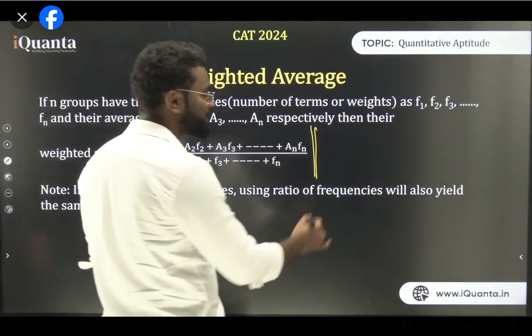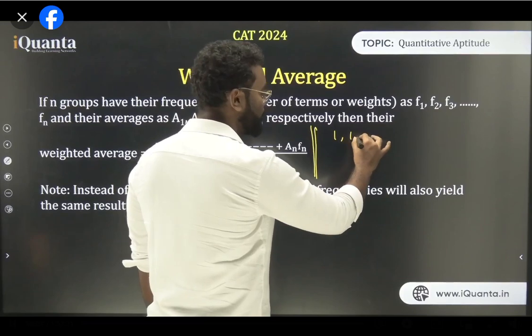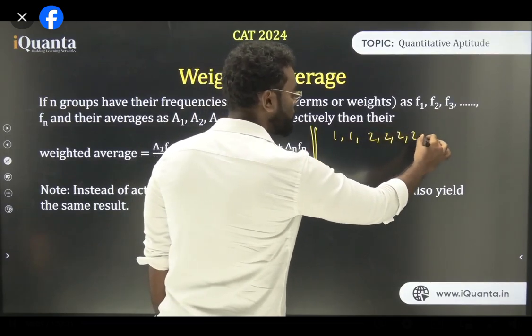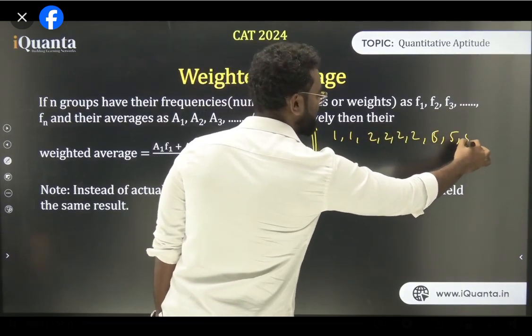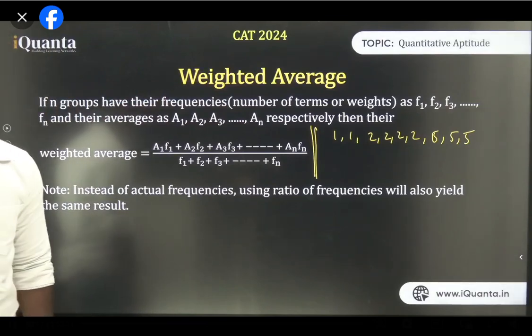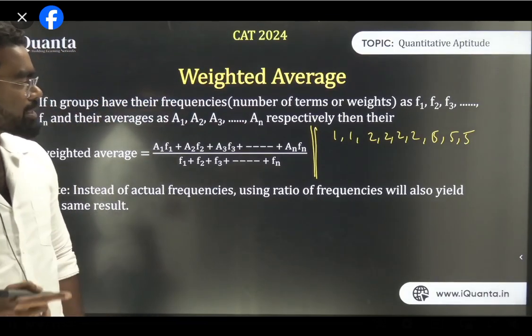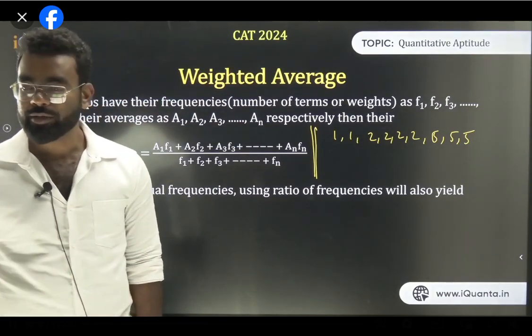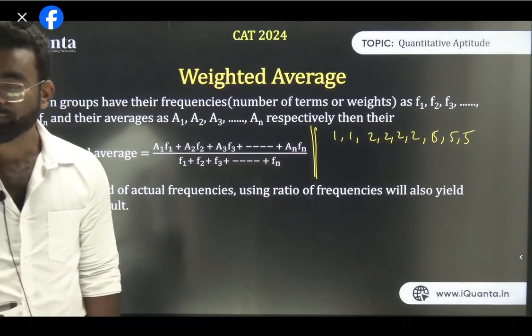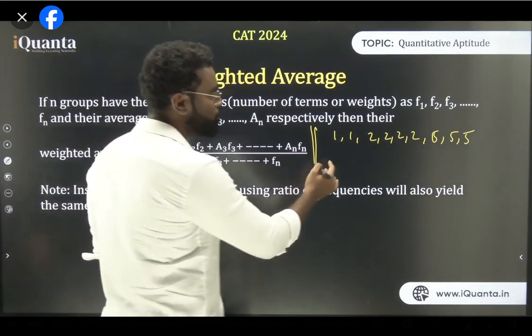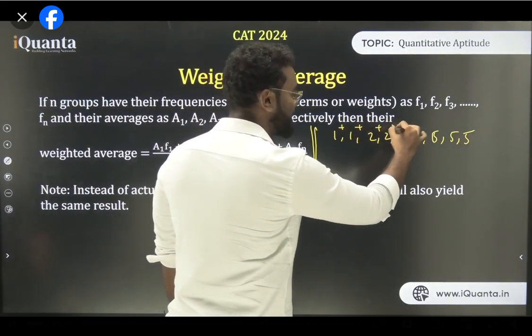In case of weighted average, think you have these values: 1, 1, 2, 2, 2, 2, 5, 5, and 5. You have these values. So how do you find the average of this? You have all these observations like 1, 1, 2, 2, 2, 2, 5, 5, 5. So what is the average of this? How do you do this? You can add all these things. So I can basically add everything here.